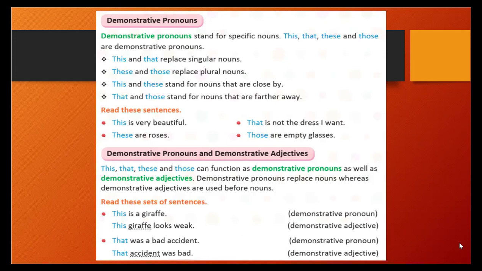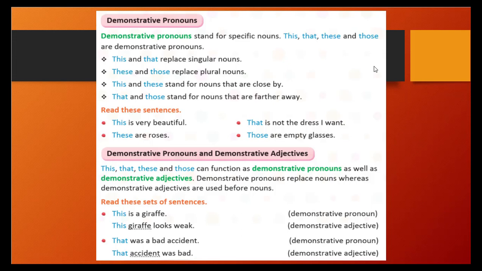So we have seen how to use it, right? Let's see further. Demonstrative pronouns and demonstrative adjectives. This, that, these, and those can function as demonstrative pronouns as well as demonstrative adjectives. Demonstrative pronouns replace nouns, whereas demonstrative adjectives are used before nouns. See, these all four can be used as demonstrative pronouns and adjectives both.